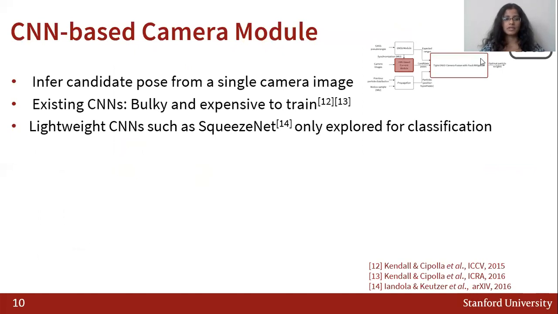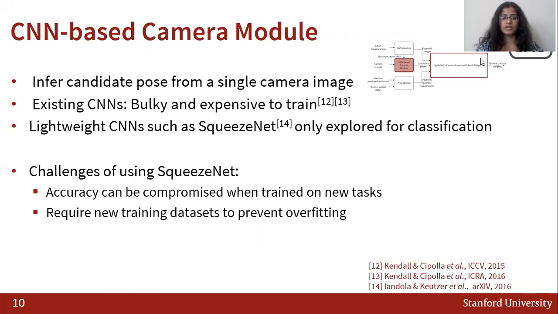Let's talk about the CNN-based camera module. Note that our goal here is to infer the candidate pose from a single camera image. Existing CNNs, however, are usually bulky and expensive to train because they have a lot of parameters. There are some lightweight CNNs, such as SqueezeNet, that exist in literature, but they have only been explored for classification tasks and not for the intended task that we want.